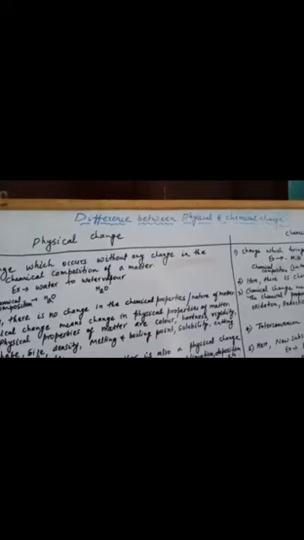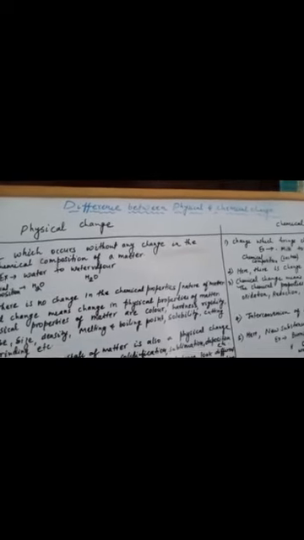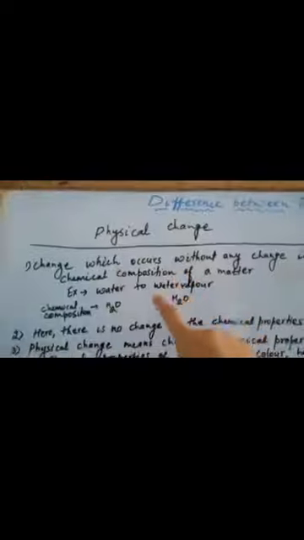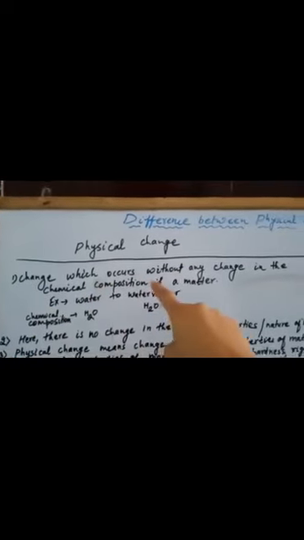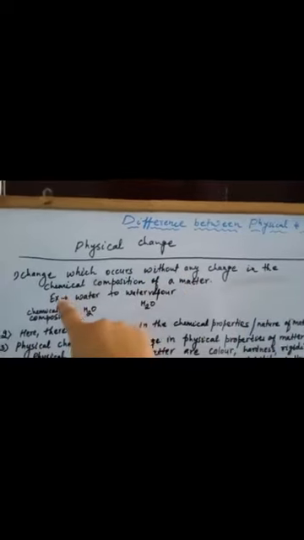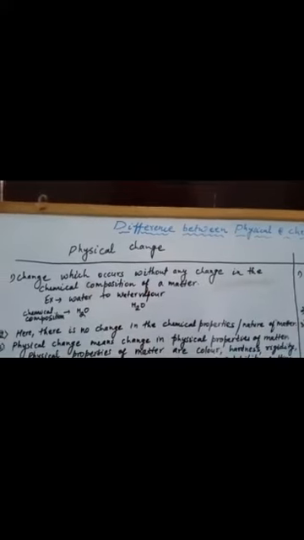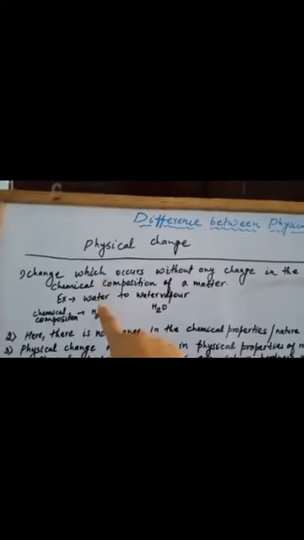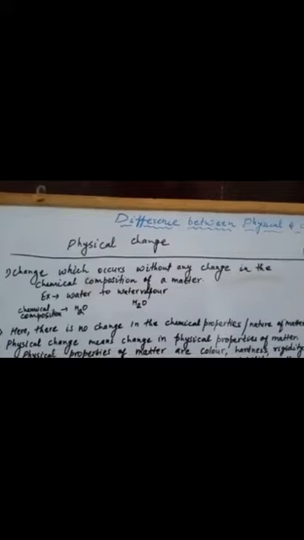Okay, so this is about the physical change and the chemical change. Now we will see in brief the difference between physical and chemical change. A physical change is a change which occurs without any change in the chemical composition of matter. For example, water to water vapor.